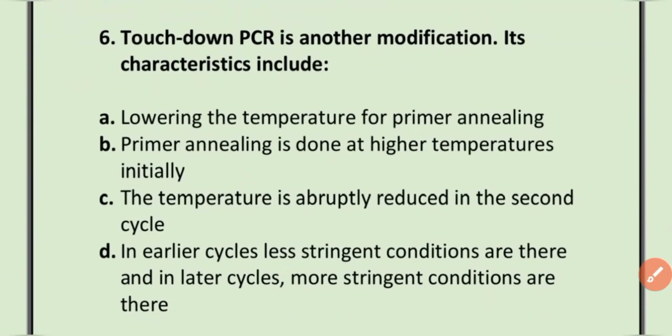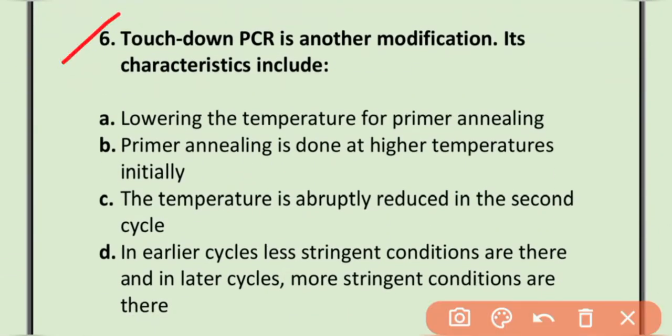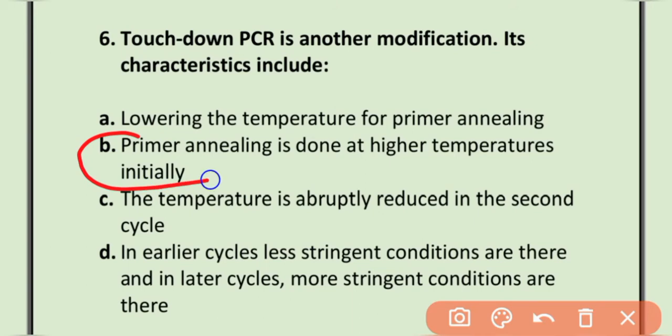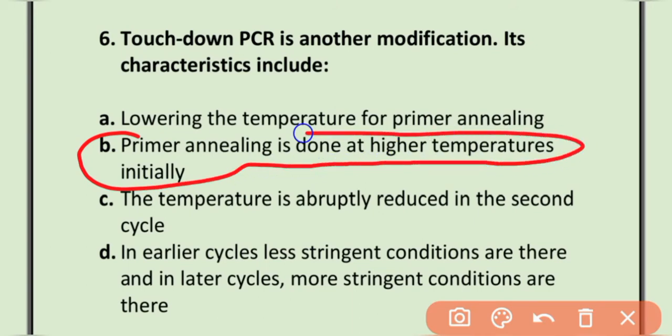MCQ number 6. Touchdown PCR is another modification. Its characteristics include lowering the temperature for primer annealing. A. Primer annealing is done at high temperature initially. B. The temperature is abruptly reduced in the second cycle. D. In earlier cycles, less stringent conditions are there, and in later cycles, more stringent conditions are there. The correct option is option B. Primer annealing is done at a high temperature initially.